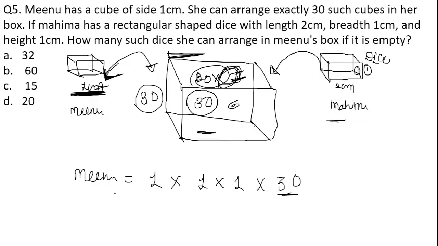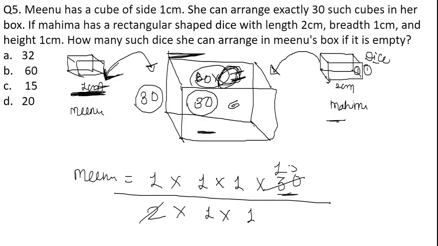Okay, so divided by the dimensions of Mahima's box, that is 2 centimeter into 1 into 1. This will give me 15. Got it?